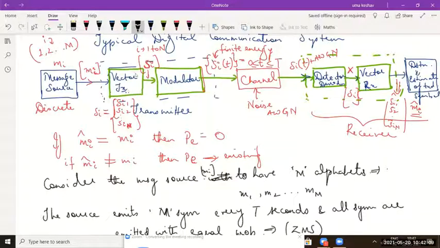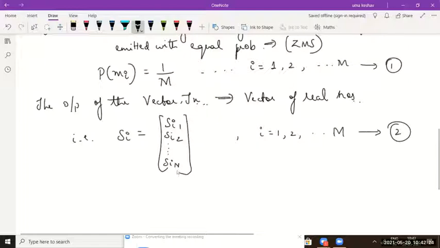This vector transmitter converts every message into an n-dimensional vector, and every message symbol will be represented with an n-dimensional vector.